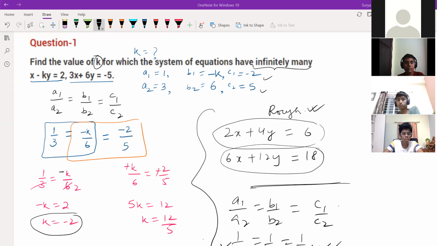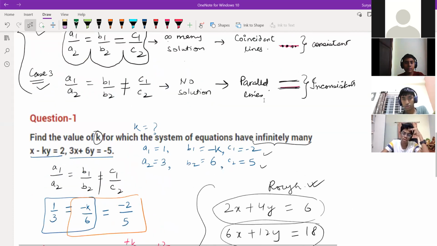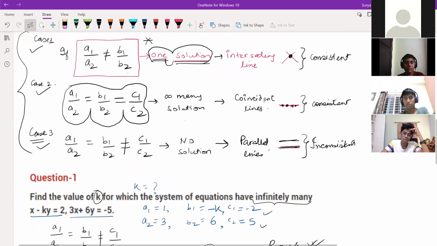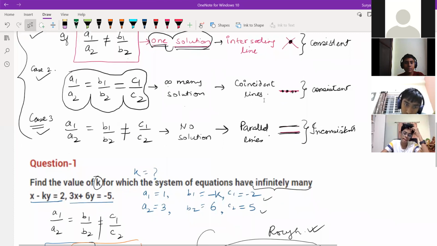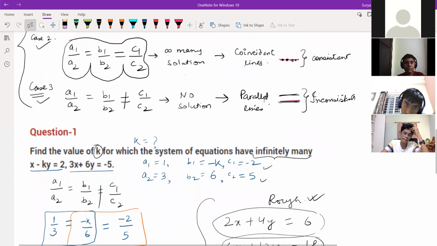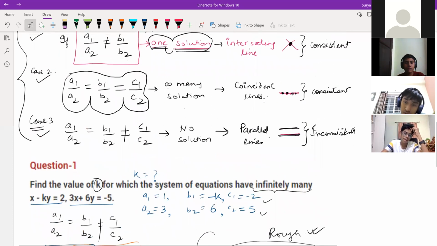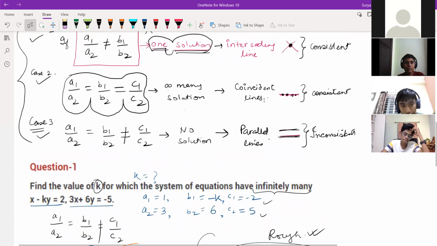A, infinitely many solutions. This should be not equal, no? Correct? Infinitely many solutions. This will be not equal, right, children? No, sir, they are all equal. Infinitely many solutions, right? So we can get any of them. All of them are equal. Yes, correct. One minute. Something is mismatching, I think. One minute.